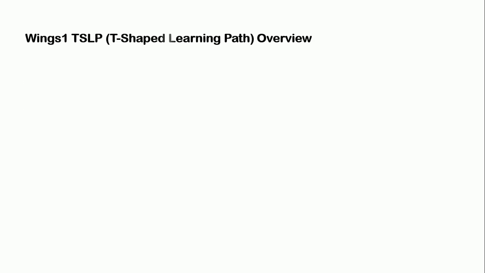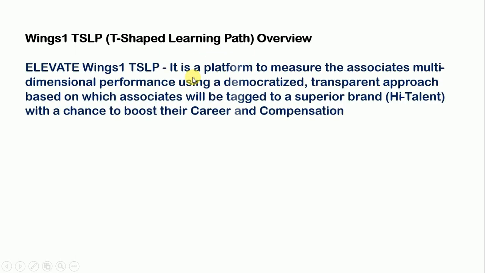Now, first of all, what is Wing 1 TSLP? T-shaped learning path overview. So first of all, Elevate Wing 1 TSLP is a platform to measure the associate's multidimensional performance using a democratized, transparent approach, based on which the associate will be tagged to a superior brand, which is high talent, with a chance to boost their career and compensation. In this, you will get a boost to both your career and compensation.